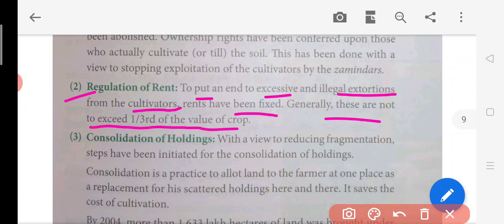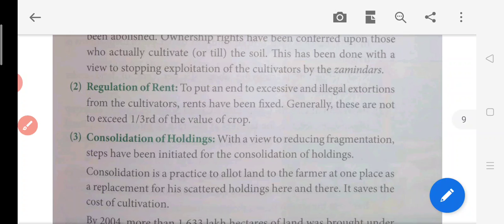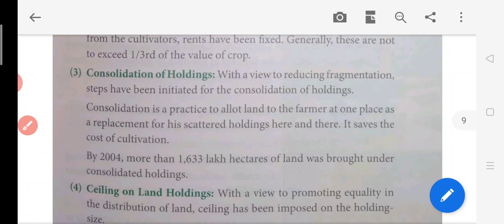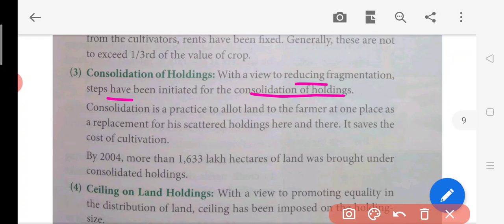Okay. Now, consolidation of holdings. What is consolidation of holdings? With a view to reducing fragmentation, steps have been initiated for the consolidation of the land holdings. In the previous part we learned that the land was scattered all around for the people engaged in agriculture.